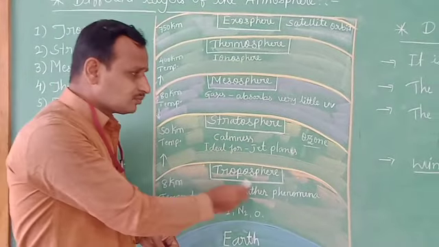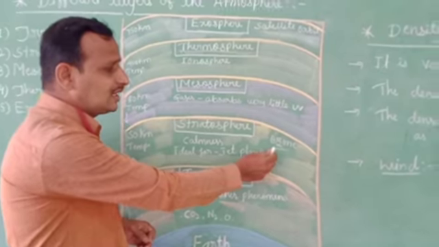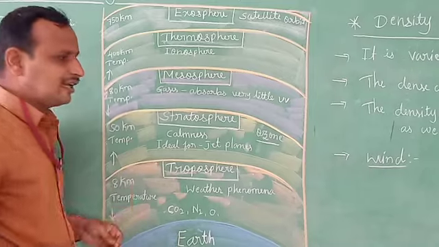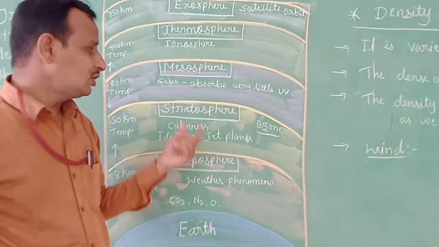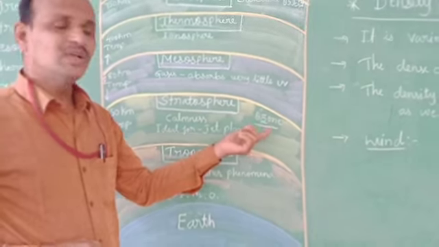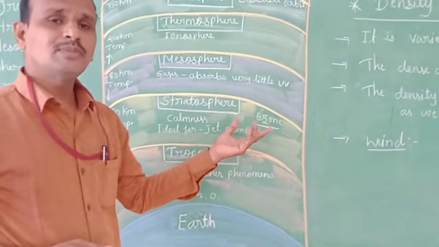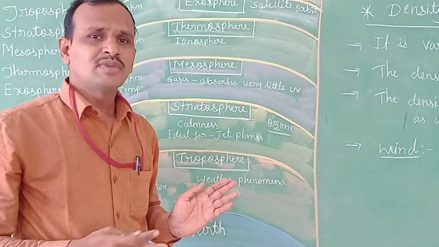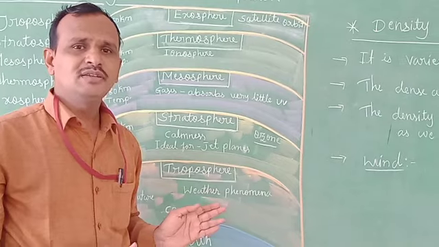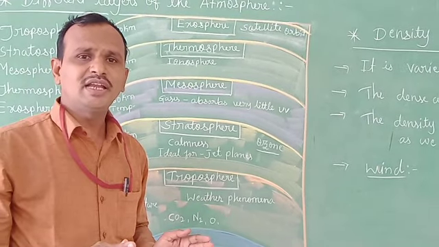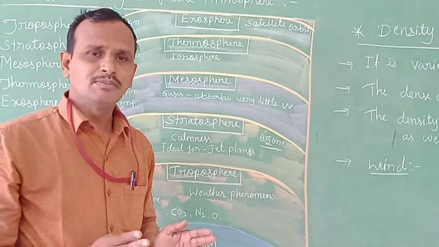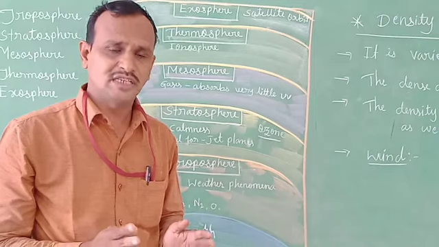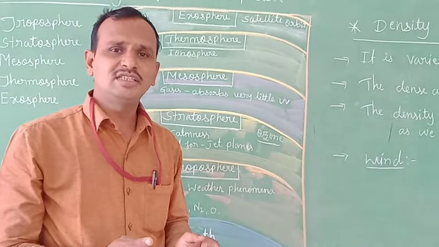And in this layer, one of the important gases, ozone, is found. Remember, children, in which layer is ozone found in the atmosphere? The stratosphere only. What is the importance of ozone? Ozone is a gas in the atmosphere that protects us from the sun's ultraviolet rays, because ultraviolet rays are very dangerous for human skin and cause many skin diseases.